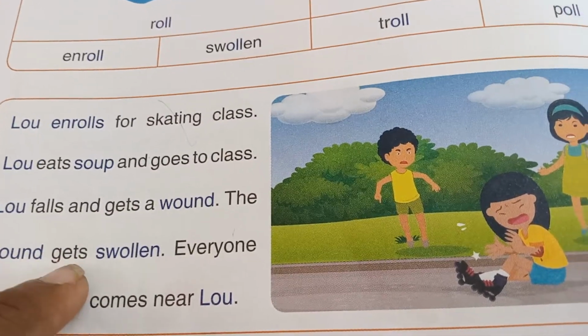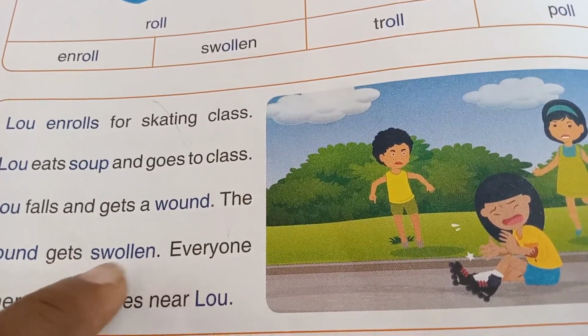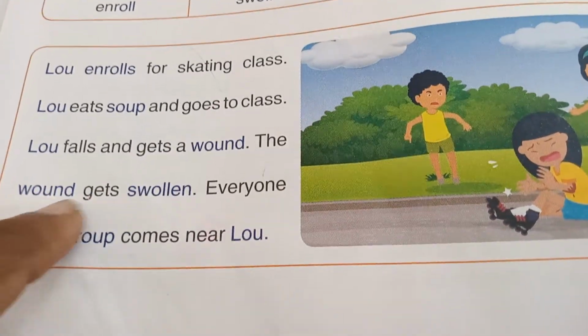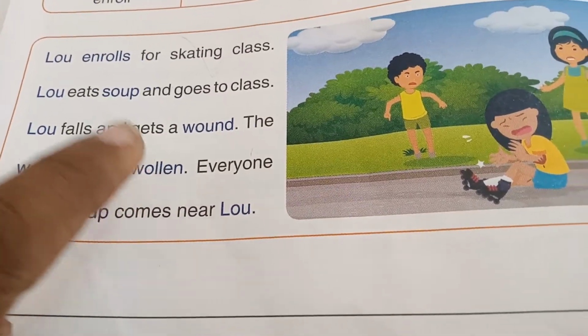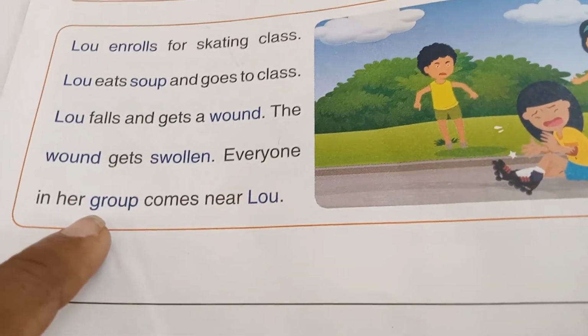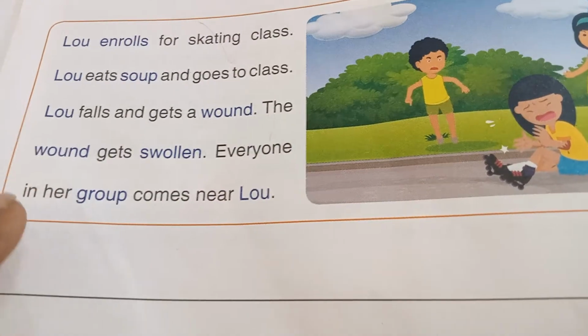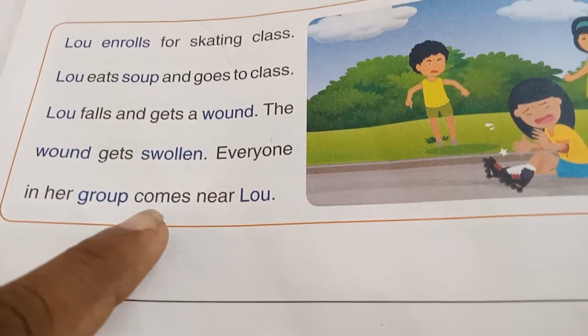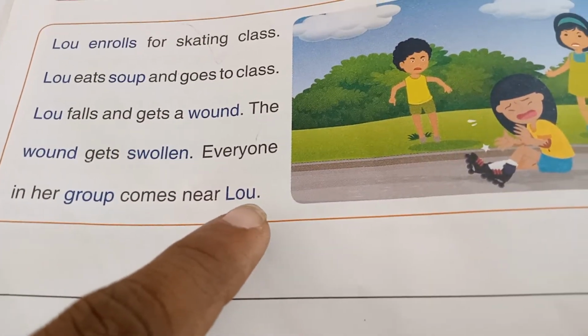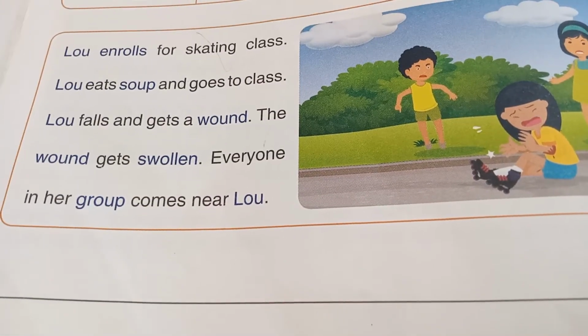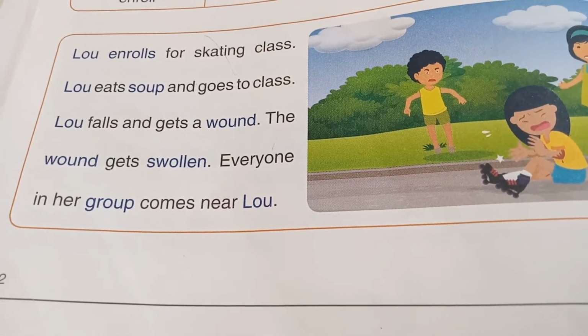The wound gets swollen. Everyone in her group comes near Lu. Did you listen or did you read along with me, my dear children?